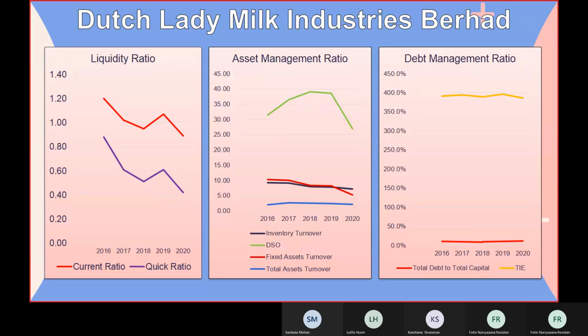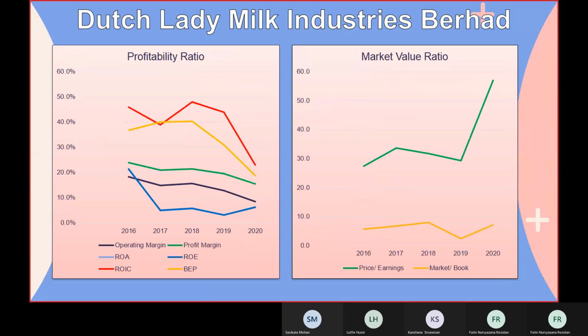Next is the debt management ratio. Total debt to total capital and times interest earned are constantly the same, just slightly different within the 5 years. Next is the profitability ratio. Operating margin and profit margin are decreasing from 2016 to 2020.